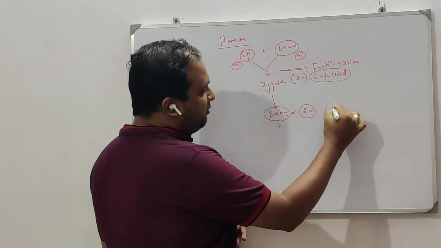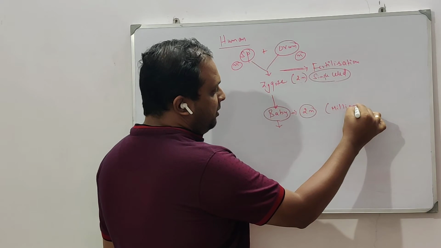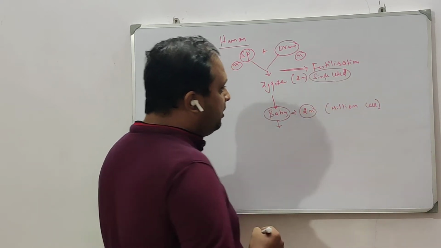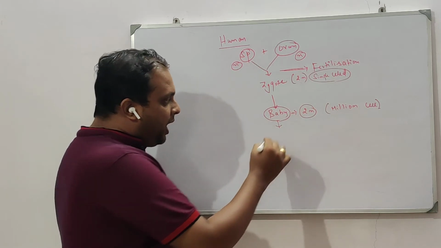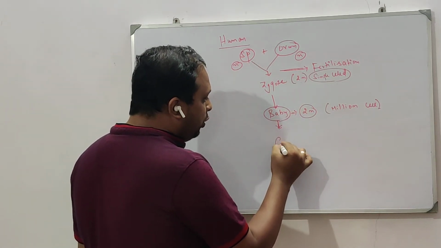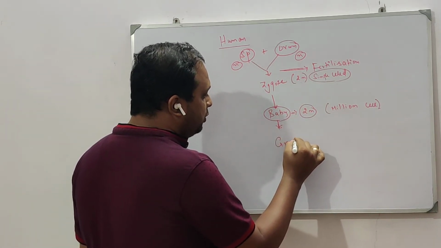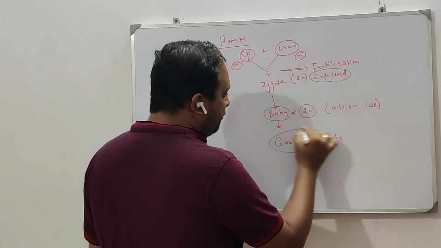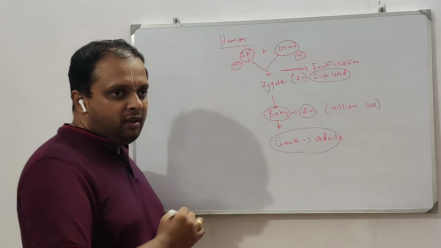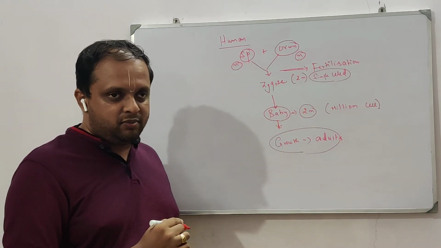This is going to have millions of cells. So from a single cell, how are millions of cells obtained? And there is further growth into adults, a further increase in cell number. So how are these divisions happening?